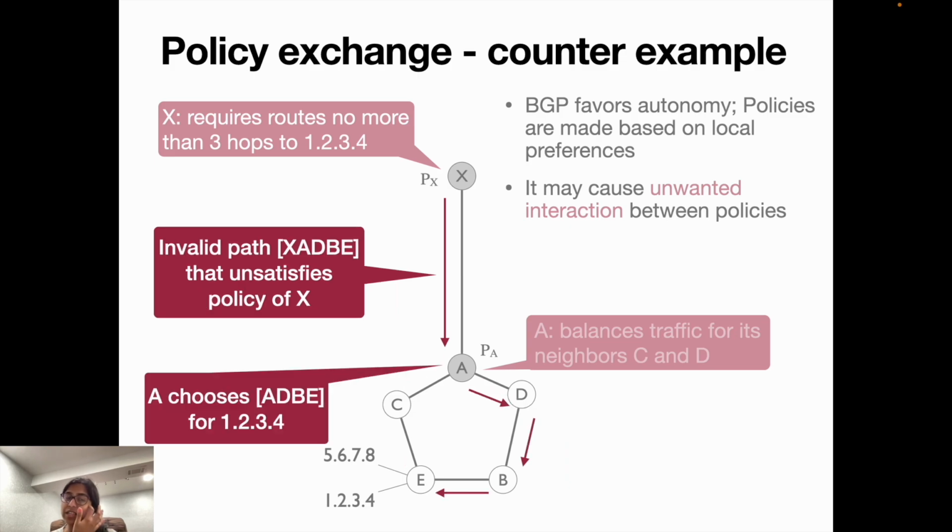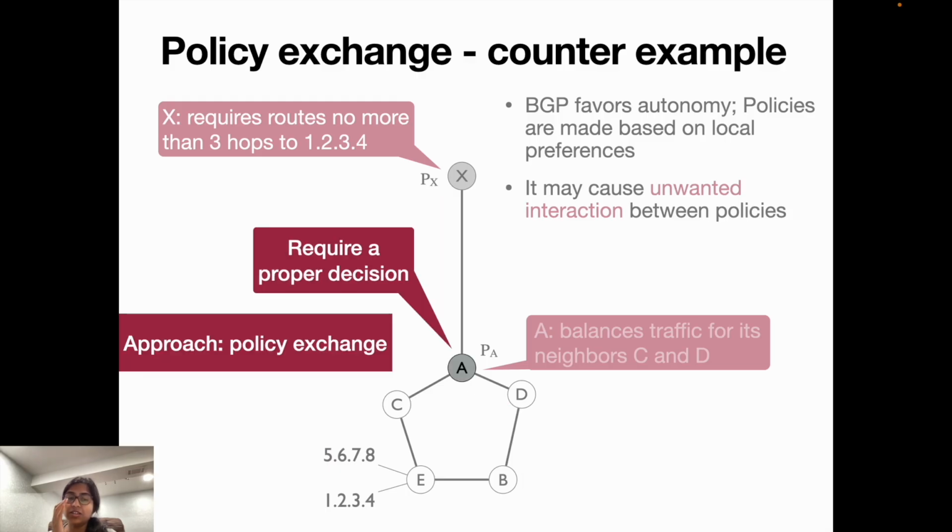Now, if the other path is taken, which is X, A, D, B, E, even though it satisfies our traffic balance policy at node A, it does not satisfy our no more than 3 hops policy at node X. So this is not wanted by us. This is unwanted, so we require a proper decision.